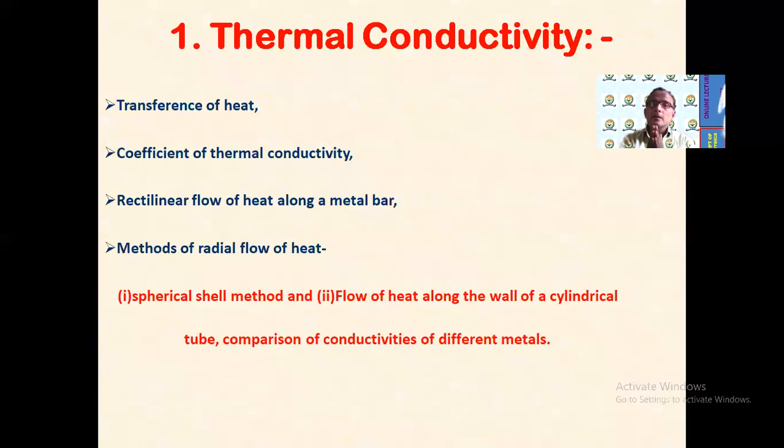Then this thermal conductivity contains these articles: transfer of heat, then how the heat is transferred, as you know, conduction, convection, radiation. Then coefficient of thermal conductivity, that is, what is the term coefficient of thermal conductivity. Then related to the thermal coefficient, we have to derive the expression for it. Then rectilinear flow of heat along a metal bar. Isn't it that in a metal bar, how is the heat transferring? Then radial flow of heat, spherical shell method, flow of heat around the wall of a cylindrical tube, comparison of conductivities of the different metals and so on.